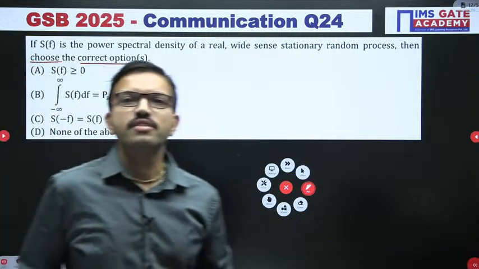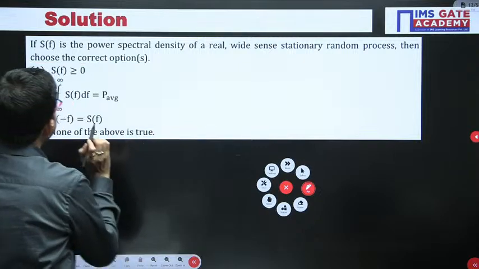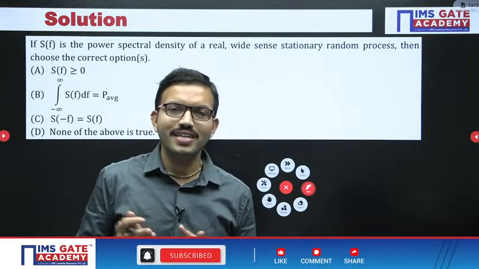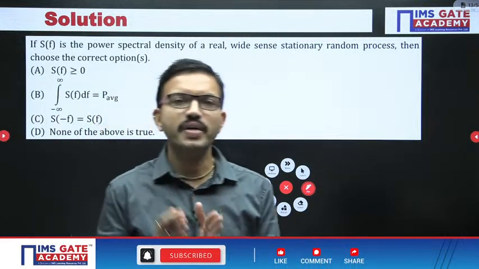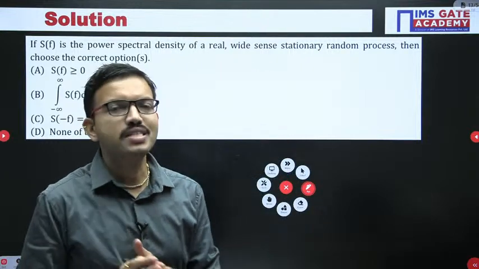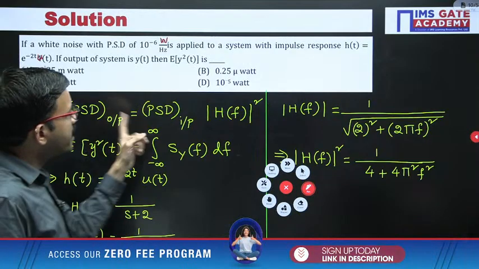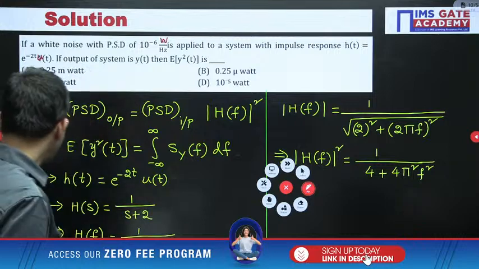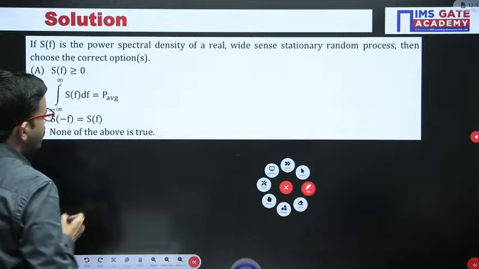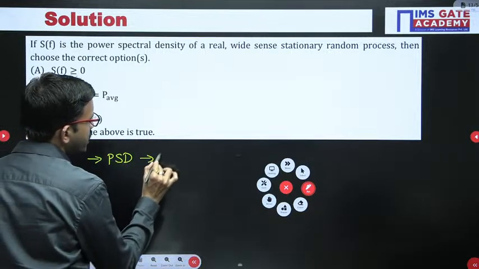Yes, very good, Nobita, very good. For this question 3 choices are correct. So here it is very simple. Just now only we have discussed power spectral density. Power spectral density means what? We are distributing power over a range of frequency. That means the units you are getting are watt per hertz. Watt per hertz. So power spectral density units are watt per hertz.